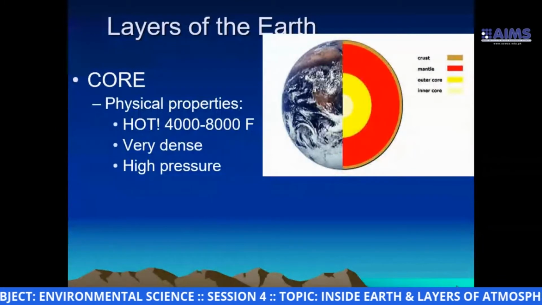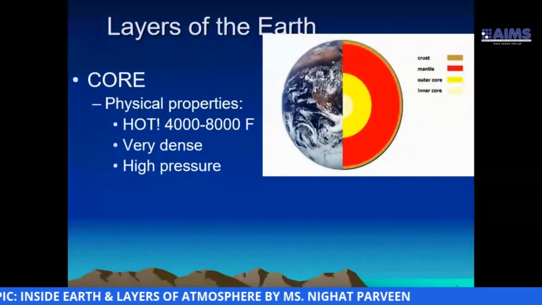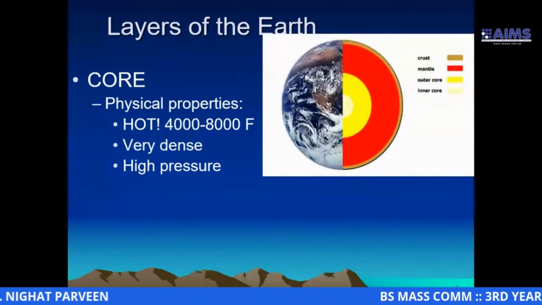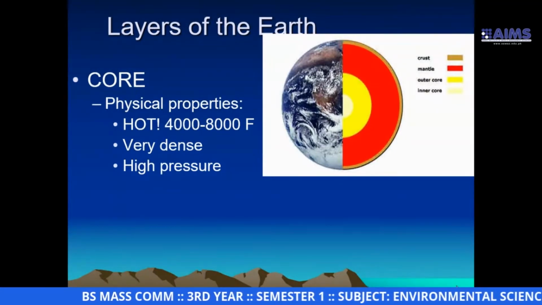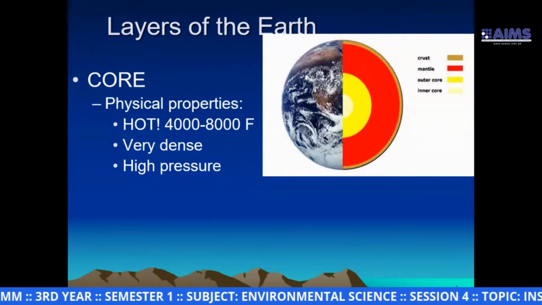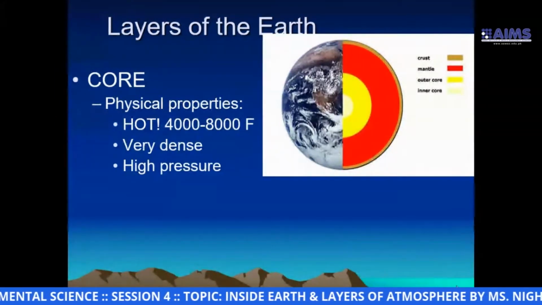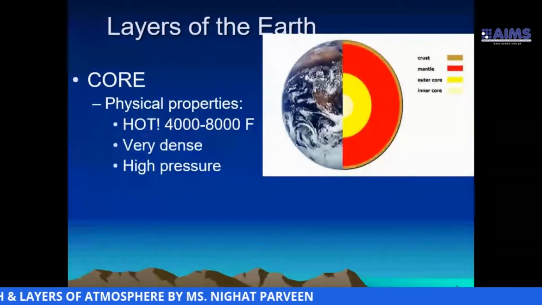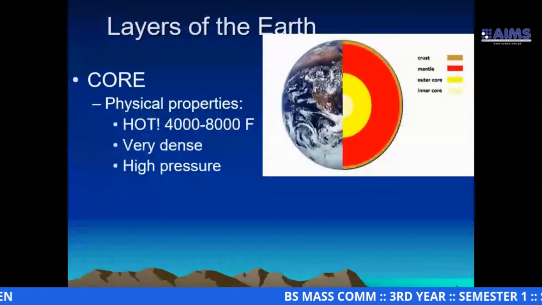Now, core, our innermost layer. Its physical properties: it's too hot, 4,000 to 8,000 degrees Fahrenheit. It's very dense, and of course due to high temperature, the pressure is also very high. Wherever we see high temperature, there will obviously be high pressure.